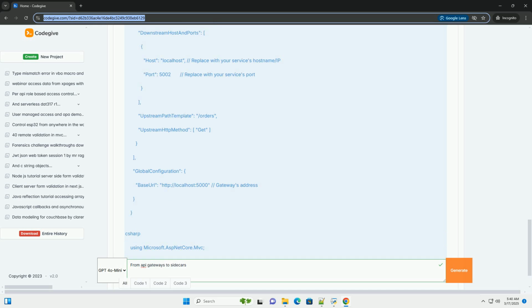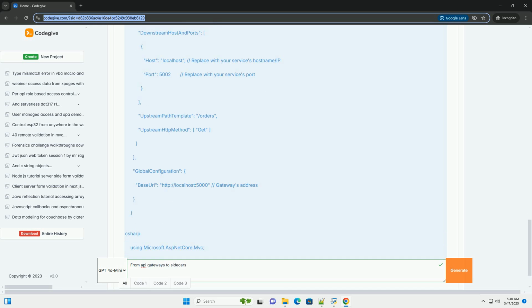3. API Gateway versus Sidecar Proxy, a comparison. Feature: API Gateway, Sidecar Proxy/Service Mesh. Architecture: centralized, decentralized. Scope: north-south traffic, external to internal; east-west traffic, internal to internal. Deployment: single instance, per service instance.